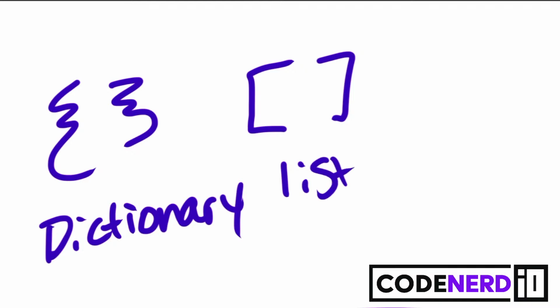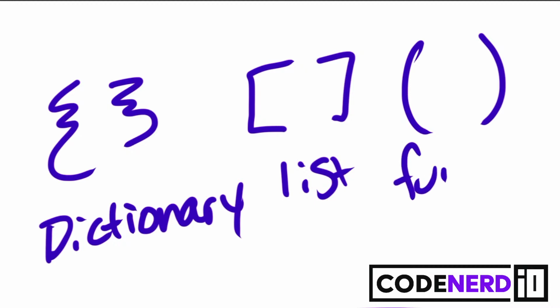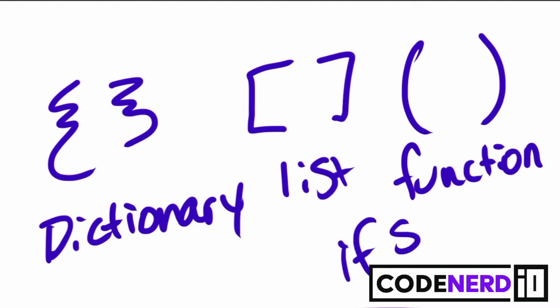We use parentheses or round brackets, which are these right here, to fire a function or to store conditions for an if statement, which we'll get into later. Or if you want to learn about it right now, you can head over to codenerd.io and we'll teach you if statements, which are incredibly useful for coding. It is how the computer thinks. Super, super cool.